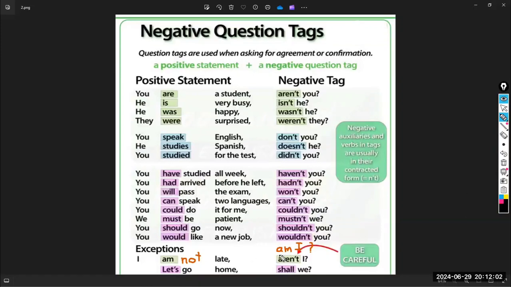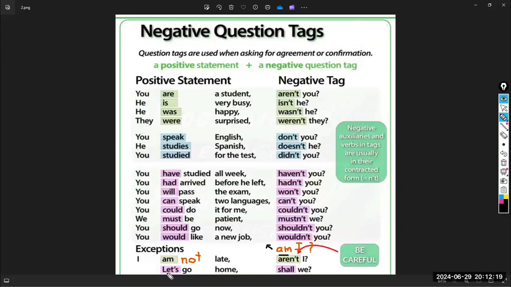Yes, please, bravo, Rawan. The question tag doesn't accept the negative. Please be careful. This is really important. And this is an exception. Too many students, as I told you, forget this rule, or maybe they are not aware of this rule.